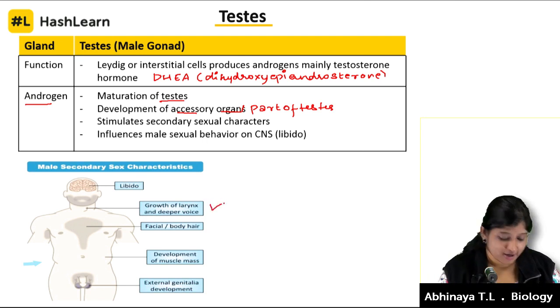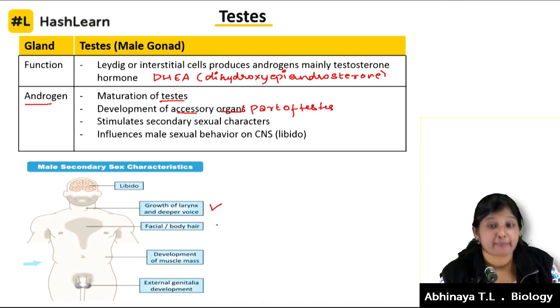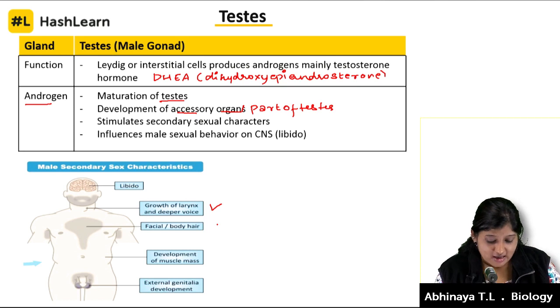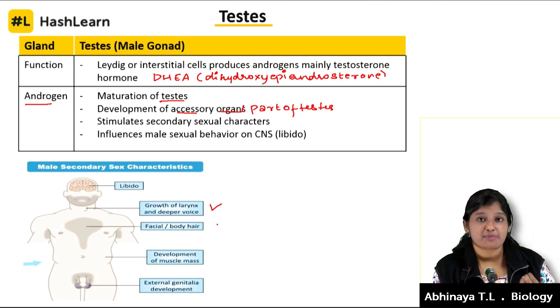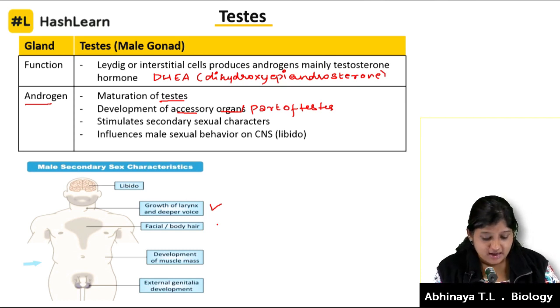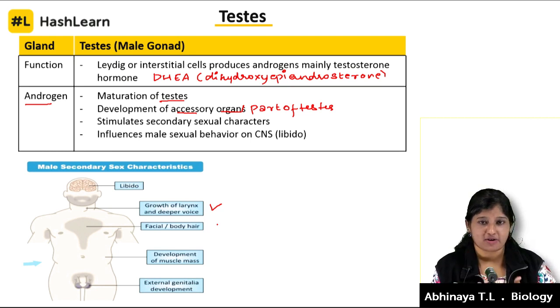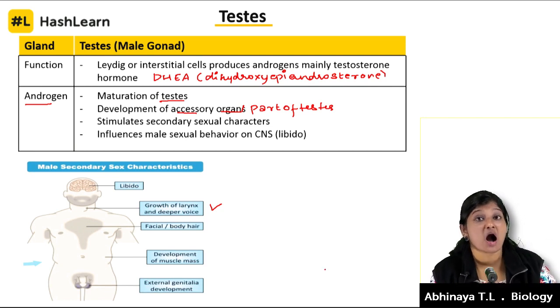As I've put the diagram here, we'll keep ticking down what changes you see in a male. So growth of the larynx and a deeper voice, a low pitch. Then you have facial hair and body hair, you get hair under the armpit.